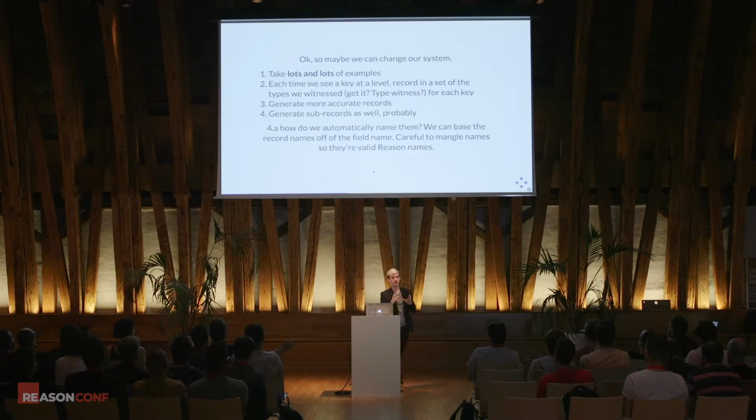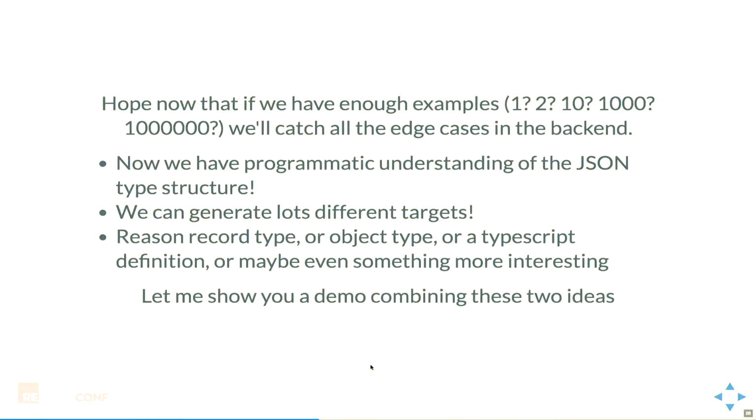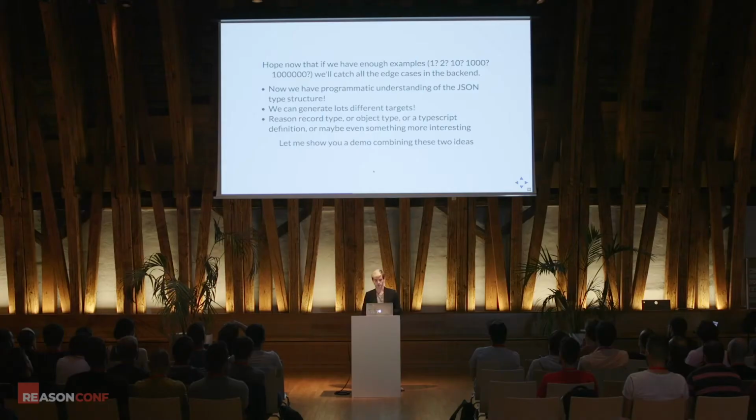So now we have this intermediate representation. We have an idea about what all the types could be for all the different records and all of the different fields. And also, if we hit a key that's a subrecord, because we can't have subrecords inline, we're going to have to extract those and also give those names and type them. But this is all doable. And so the hope here is that if we have a sufficient number of examples, and whatever sufficient means for you may be different, depending on how varied and crazy your API might be, we can catch all of the variation and go ahead and encode that.